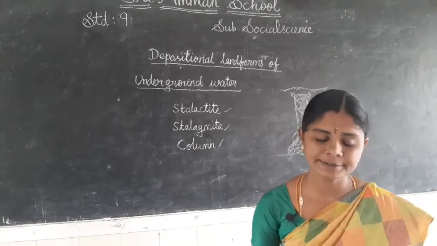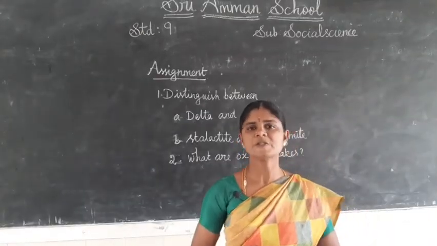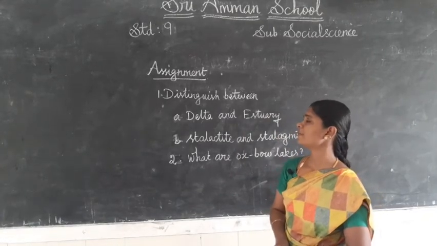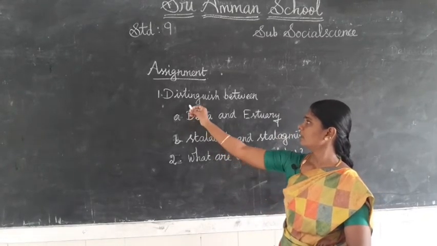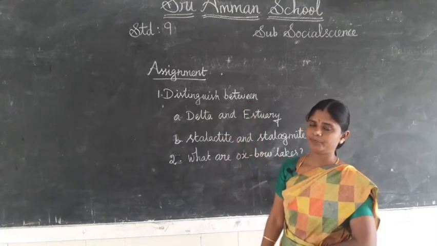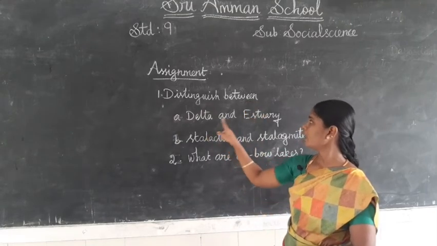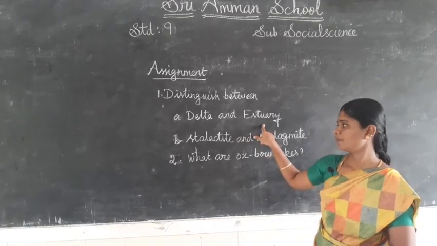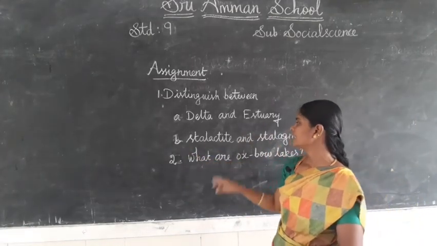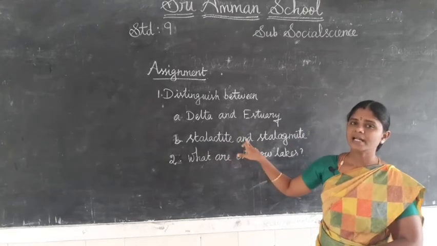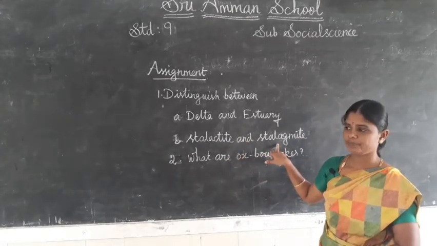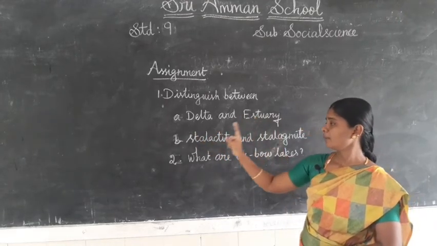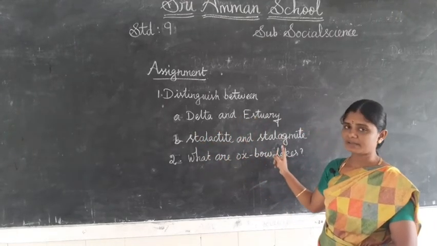Students, do you clear the concept? Today's assignment, write down: first, distinguish between A, delta and estuary, B, stalactite and stalagmite.